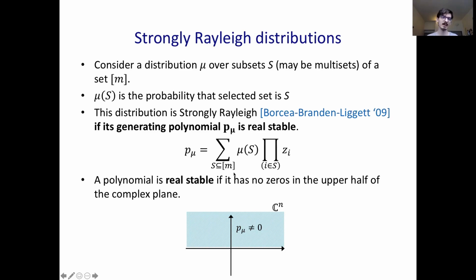So if I set all of the z_i's, where z_i's represent edges here, to have positive imaginary value, then the polynomial is real stable if it cannot be 0 when these imaginary values are positive.